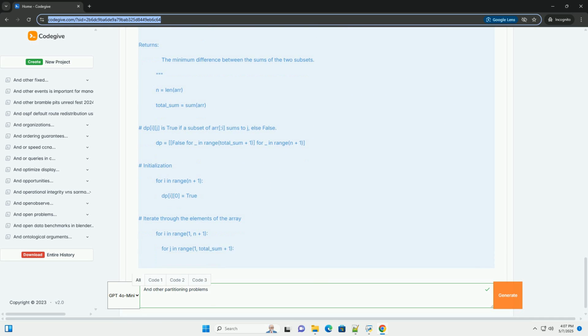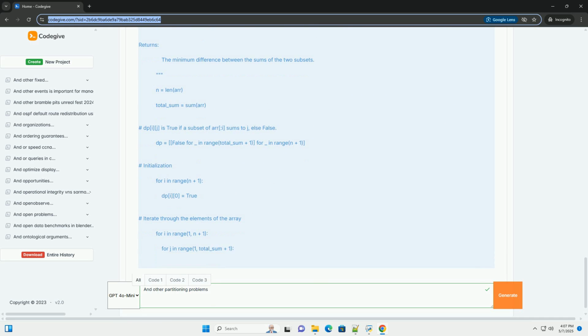4. K partition problem, partition into k equal sum subsets. Description: given a set of integers and an integer k, determine if it's possible to partition the set into k non-empty subsets such that the sum of elements in each subset is the same. Approach: this problem is generally NP-complete. We can use a backtracking / recursion approach.